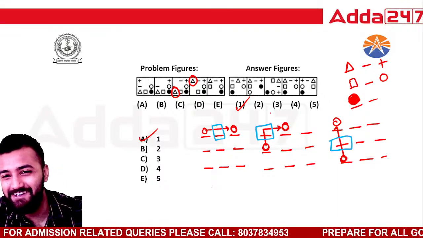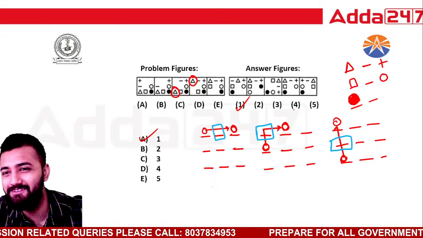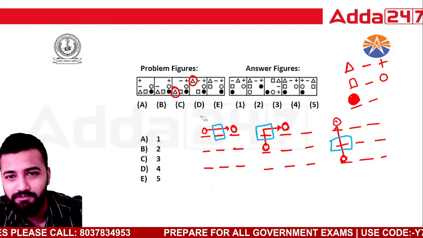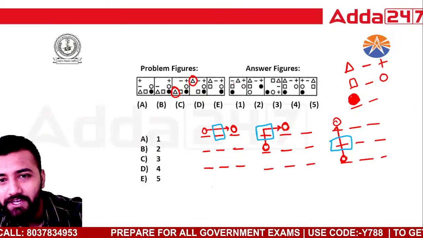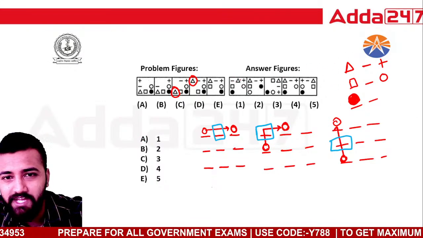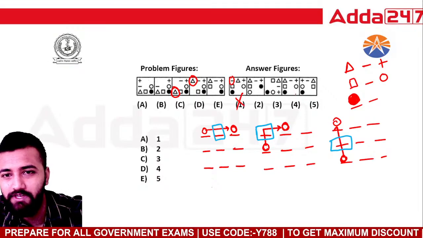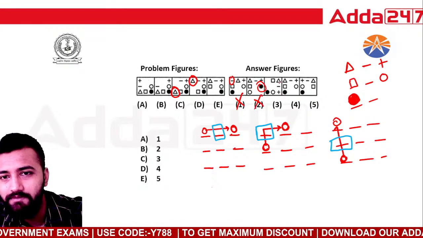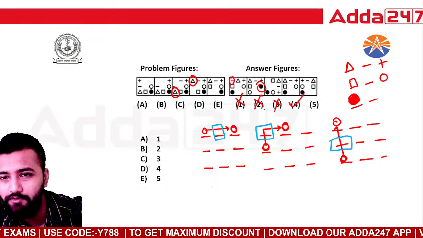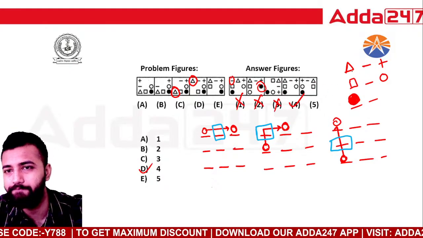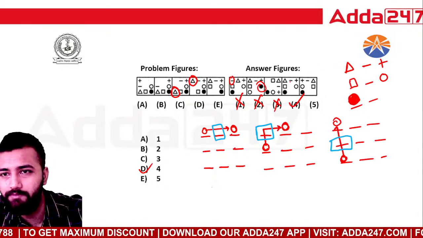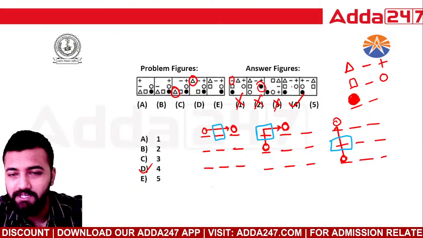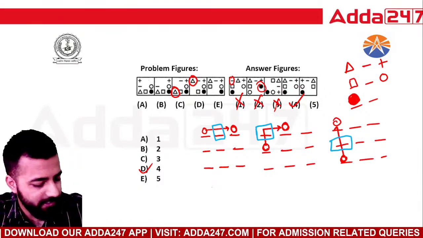See, these questions are generally very confusing. Okay, not option 1, sorry. At the top, I should have a triangle. Out here, I have a subtraction, so it's wrong. This is a triangle, but this particular shape here is wrong. This also is wrong. So option number 4 is the right answer. Triangle, subtraction, plus, then a circle, and then a square, and then a solid circle at the left bottom corner.